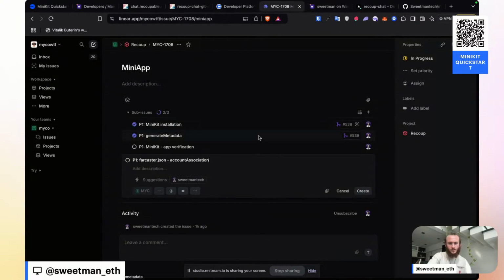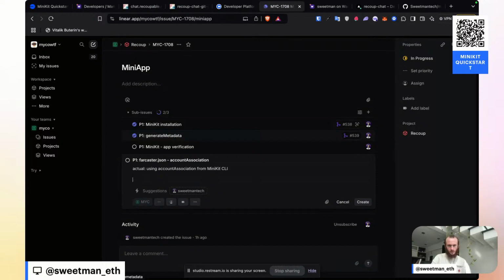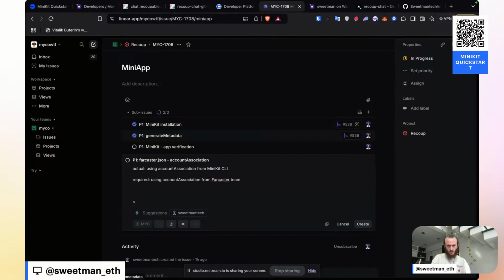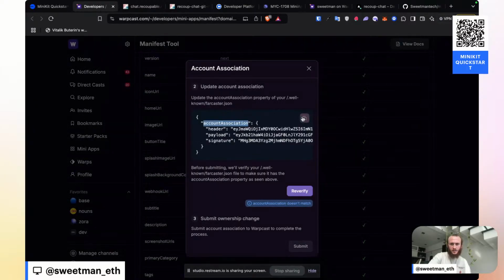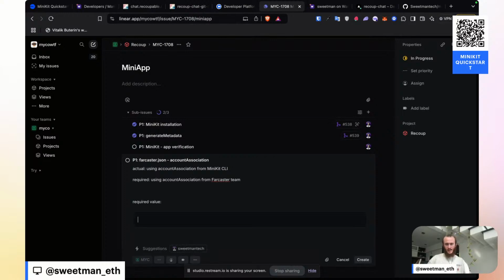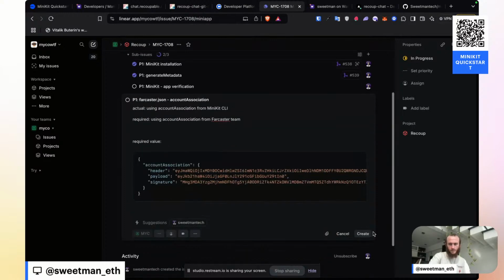Actual: using account association from MiniKit CLI. Required: using from Farcaster team. Required value. The required value is given to us right here. So I can copy this, go back into the ticket, add in a code block, paste it in there, and create.